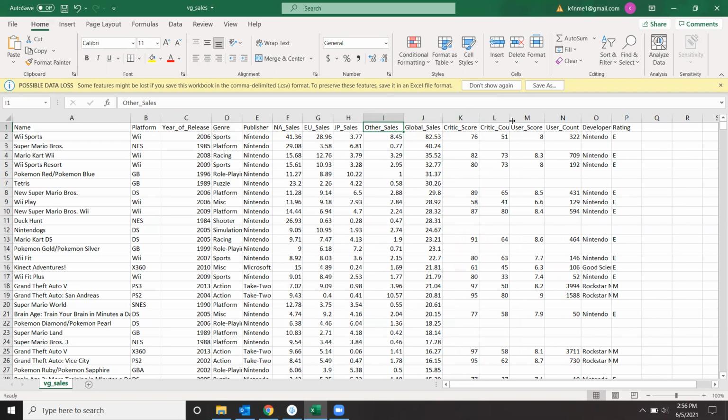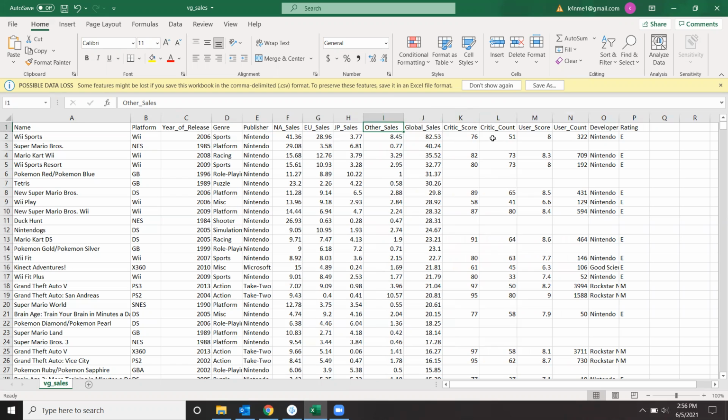We also have a critic score and a critic count, the number of critics that scored it on Metacritic. This data was scraped off of metacritic.com, I think it's a .com at least. And critic score is the average score that those critics gave, and similar for users and user count, though on a 1 to 10 scale. I think the critic score is out of 100. And finally, there's the developer and the rating.